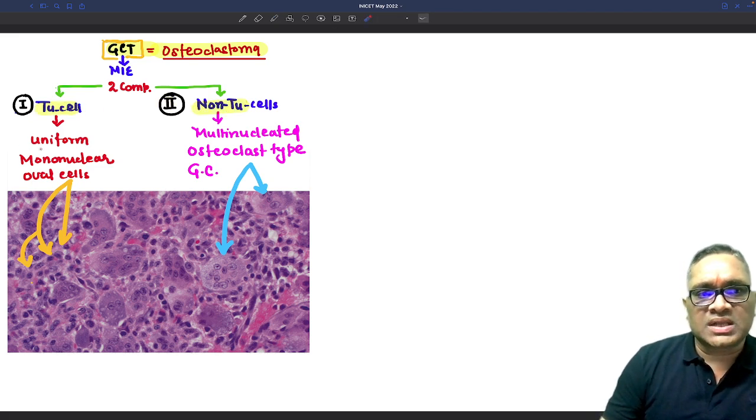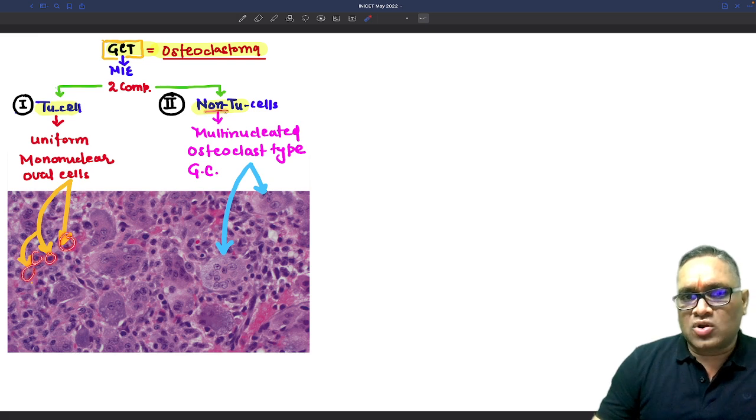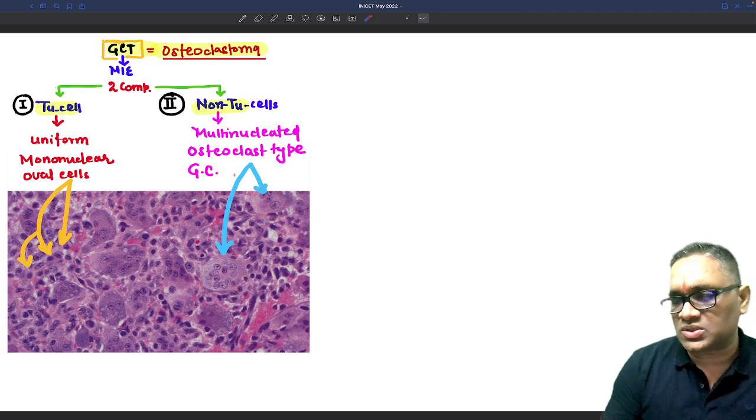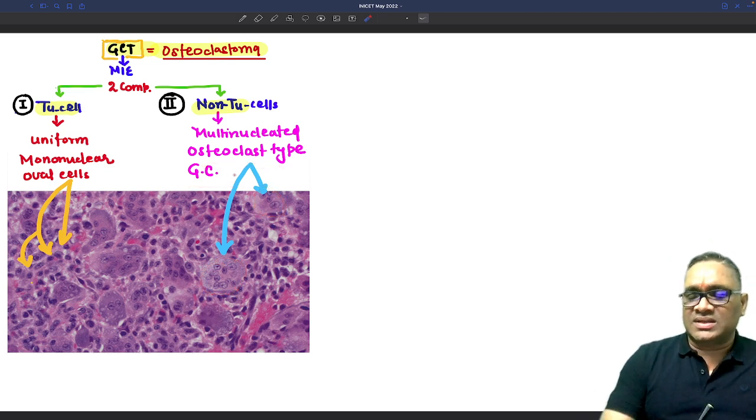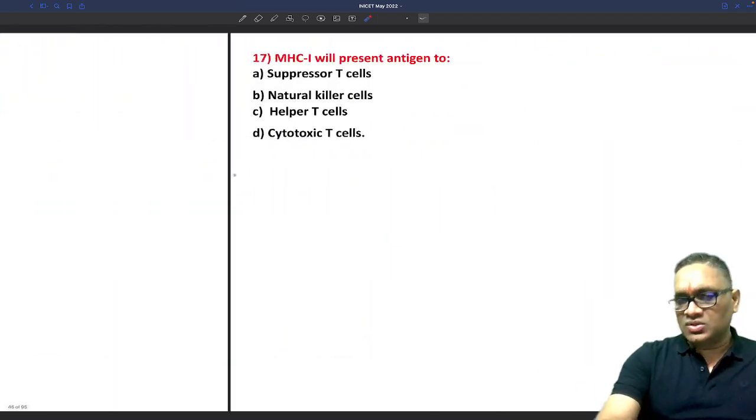So how will the tumor cells be? They are uniform mononuclear oval cells. All these uniform mononuclear tumor cells are there, and the non-tumor cells are multinucleated giant cells, which are actually osteoclast type giant cells. So this will be osteoclastoma. In this we are not seeing any fine lacy, fungal hyphae-like bony things. So that is why we are ruling out osteosarcoma and Ewing sarcoma and giant cell tumor.